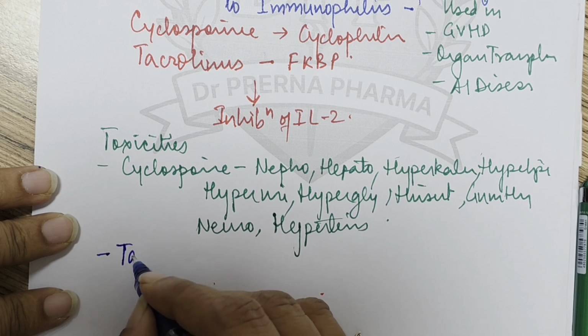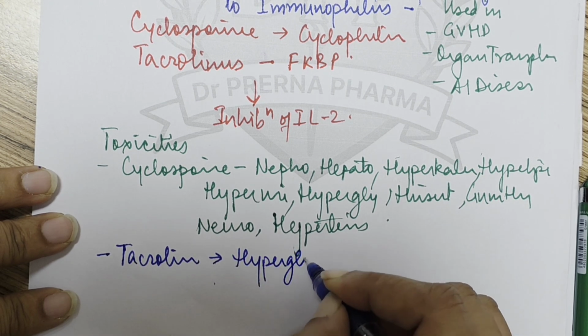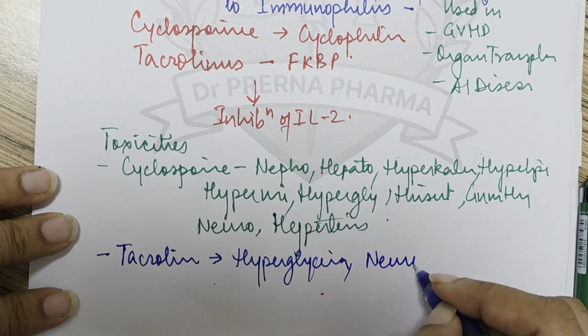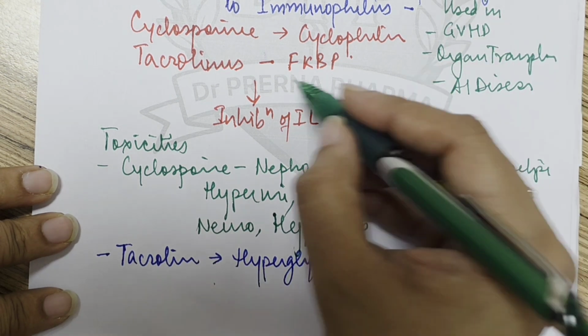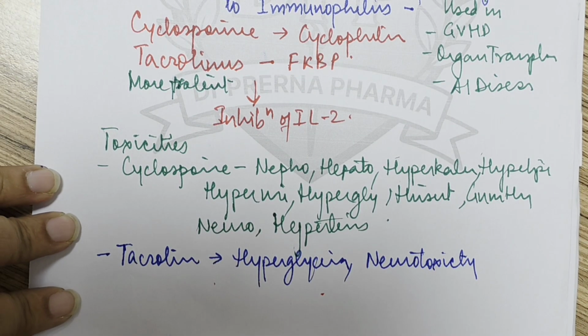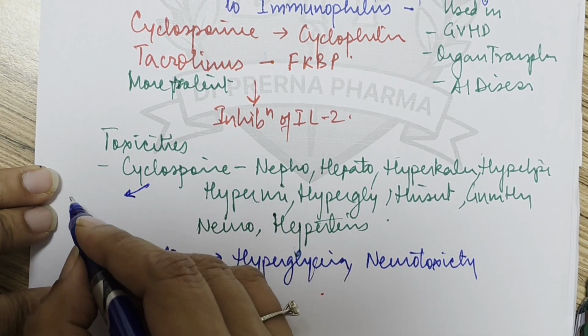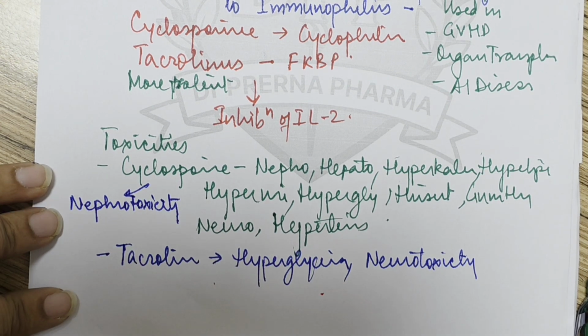And what are the toxicities caused by tacrolimus? Tacrolimus causes hyperglycemia and neurotoxicity, right? These are the toxicities caused by tacrolimus. Tacrolimus is more potent than cyclosporin. Okay, and in cyclosporin, nephrotoxicity is the main reason to stop the treatment, right?